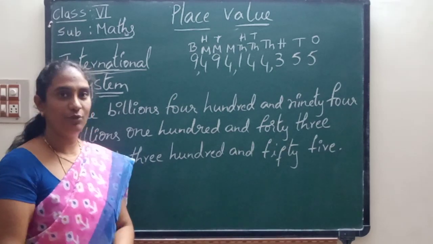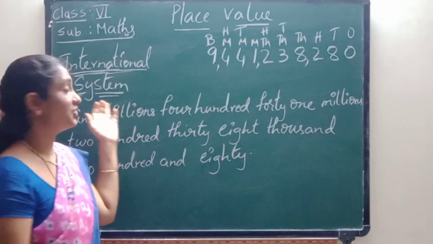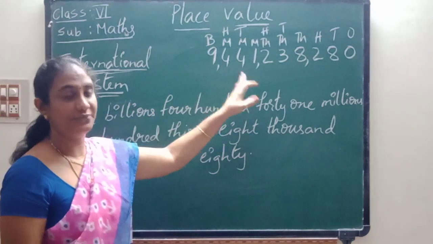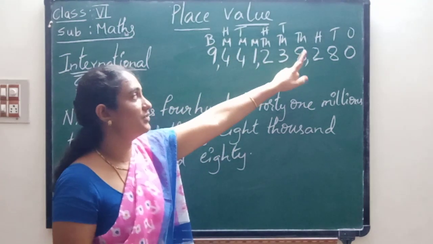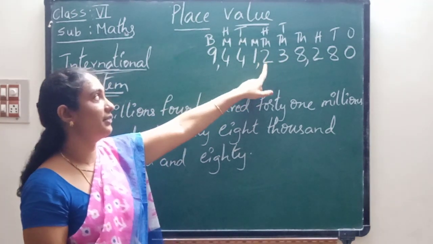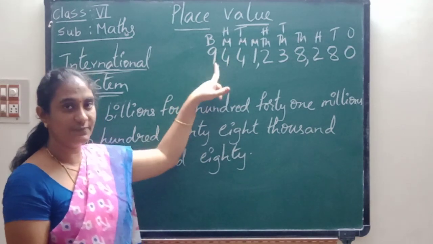Let us see one more. See the second example with the international system. Okay children, now I have written the number and the place values: ones, tens, hundreds, thousand, 10,000, 100,000, millions, 10 millions, 100 millions, billions.